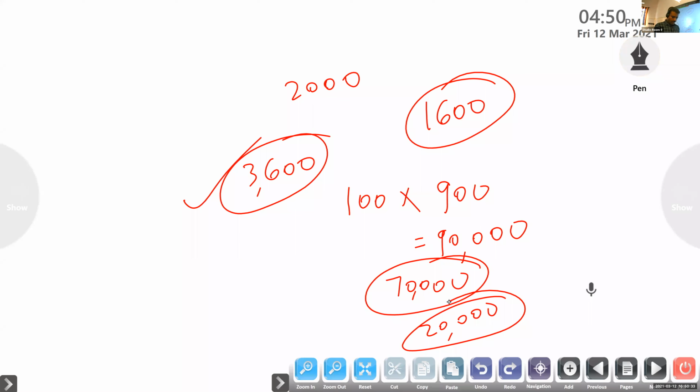In that, remember subscription, first you have to look at the current year amount, that is 70,000. How much do we have to get this year? 100 into 900, so that is 90,000. We received 70,000 only. So in income and expenditure, subscription received 70,000. Last year we won't take it, because last year we had to get 3,600.